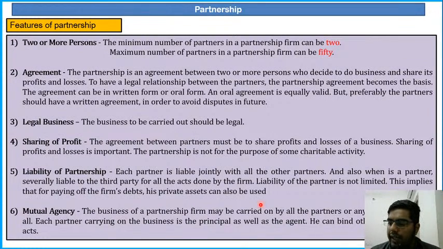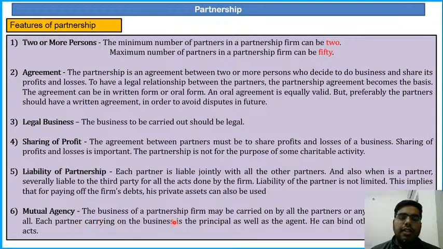Shubham is asking, what is LLP then, sir? LLP is a limited liability partnership. LLP is a concept between partnership and company. So some of the features of a company and some of the features of a partnership are included in LLP. Clear? Very good, Gaurav. All the partners shall be liable in that case.